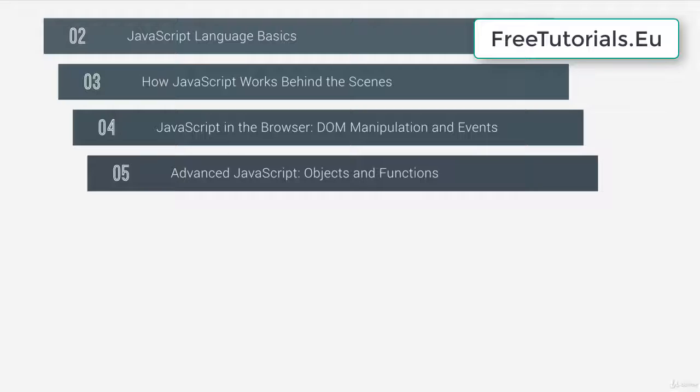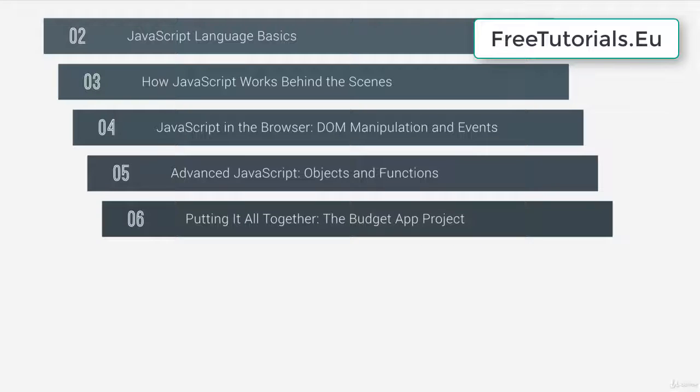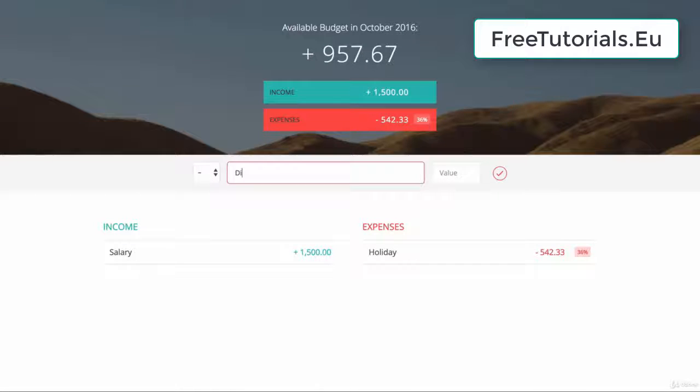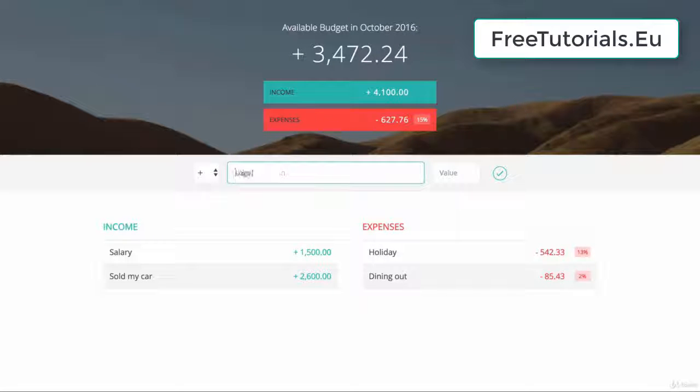Next up, we put everything we learned up until this point together and code this beautiful budget app where we can track incomes and expenses and calculate the global budget for any given month. So in this project, you're going to learn tons of new stuff, like how to structure and organize your code, and how to actually think about problems and solutions.